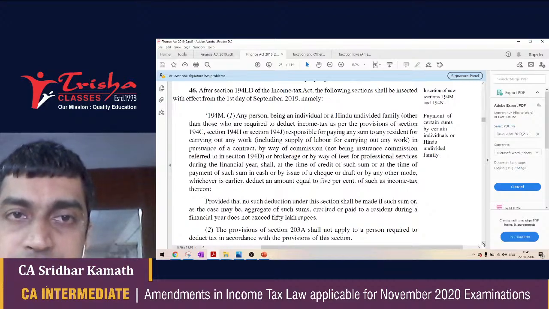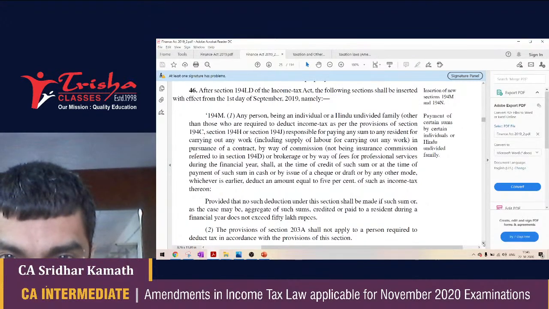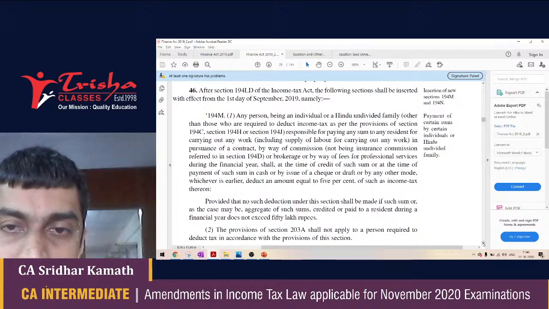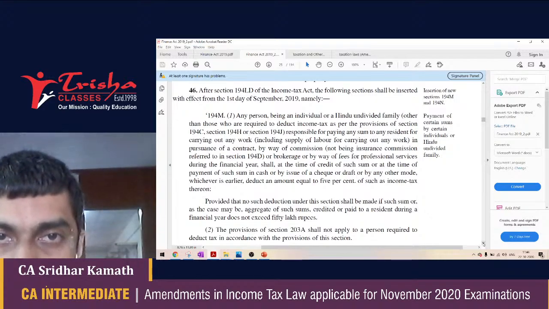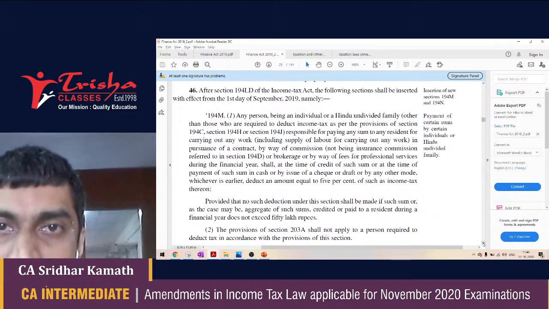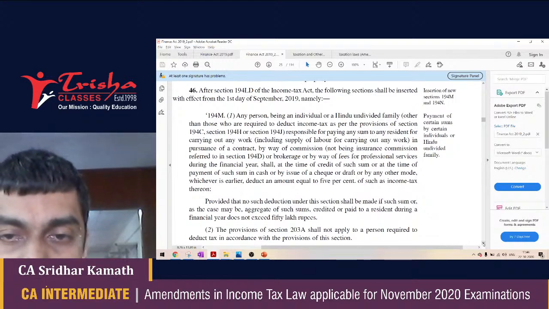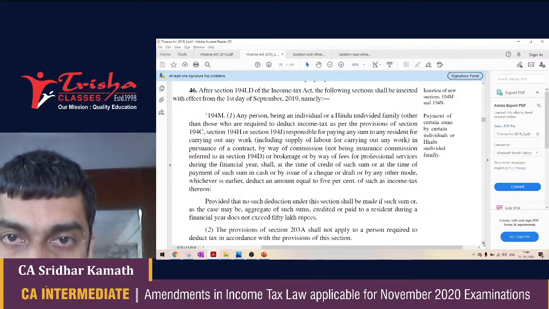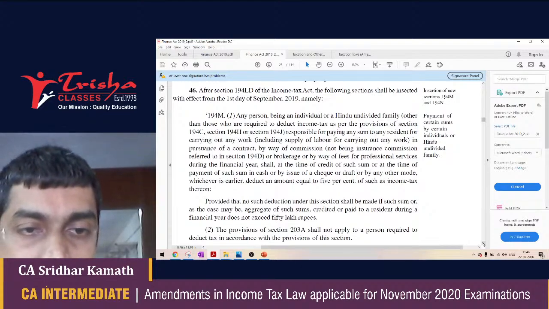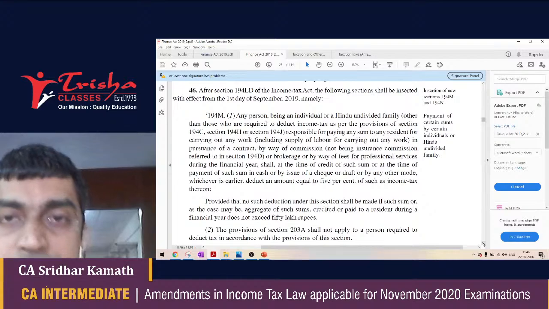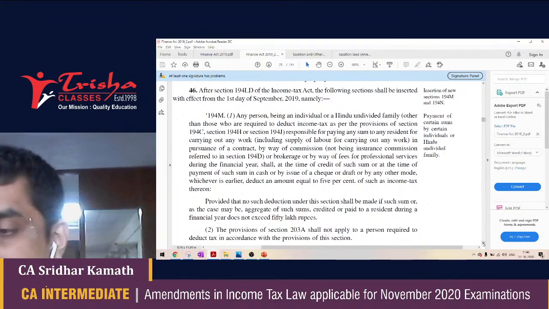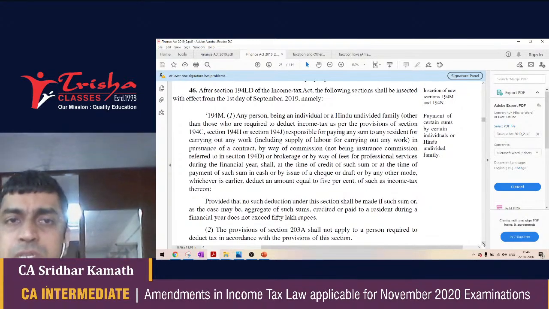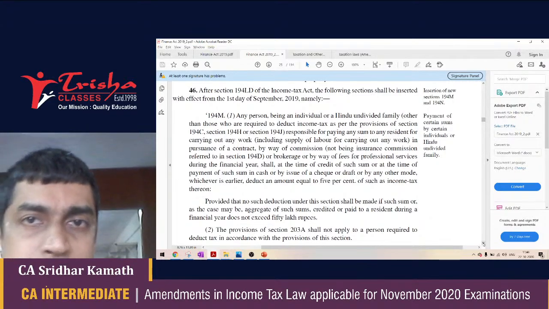194M for the first time says if an individual or HUF is making payment to any contractor for carrying out any work, and such payment exceeds 50 lakh rupees, then a TDS at the rate of 5% has to be done by the individual or the HUF. Okay, please understand this is a purely personal contract. Usually the TDS provisions, even the income tax provisions, don't come near a personal contract or a personal expenditure.